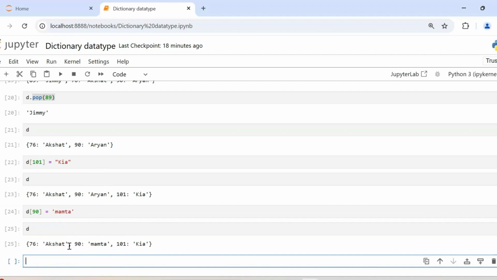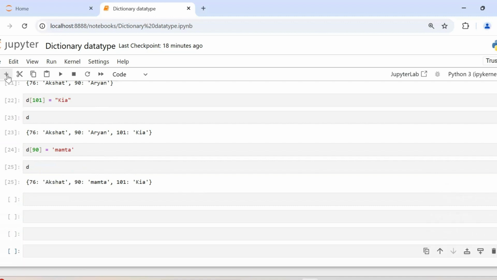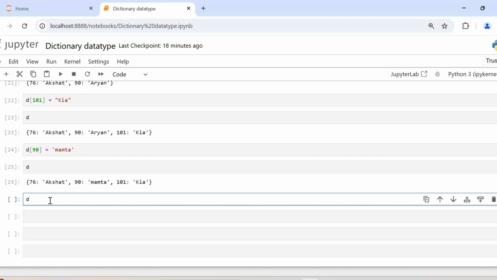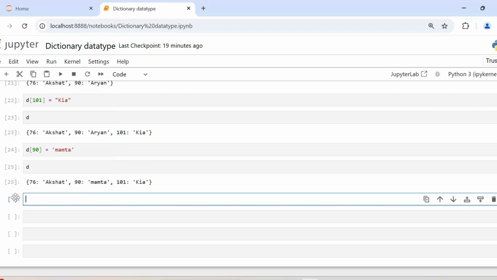Now there's another inbuilt function called update. Let's see how that works. If I do D dot and just press tab, these are all the functions or methods which are available for the dictionary data type. One function that is there is update. Let's see how this works. We already have the dictionary D. I'm going to create one more dictionary and call it A. I'll create a very small dictionary, probably with just two items.